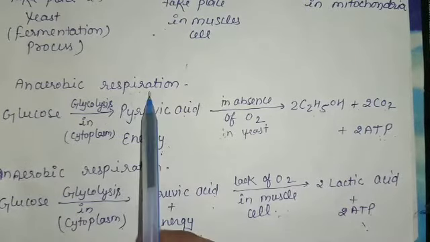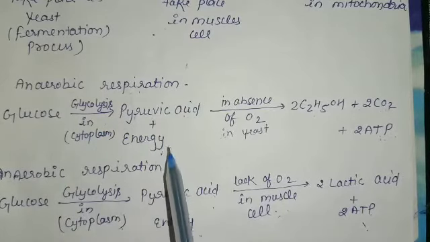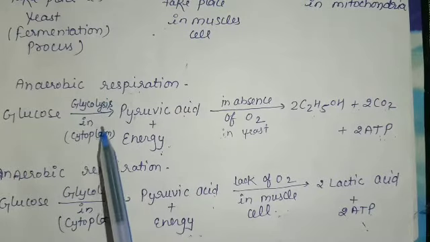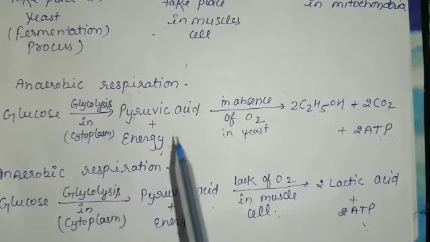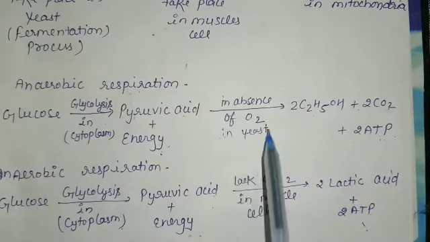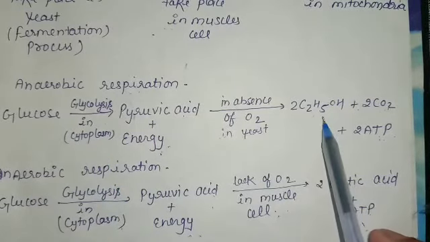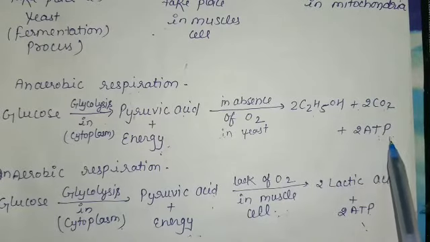In this respiration, the glucose first converts into pyruvic acid and releases some amount of energy by the glycolysis process. This process is completed in the cytoplasm of the cell. During formation of pyruvic acid, the yeast helps to convert glucose directly into ethanol, carbon dioxide and 2 ATP.